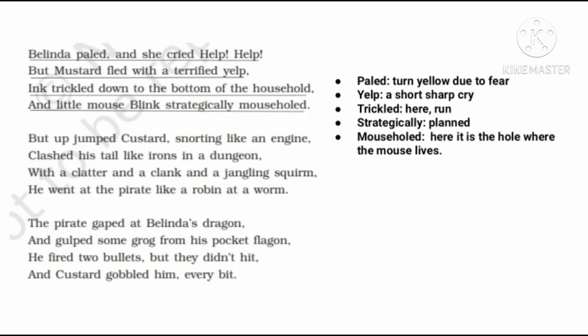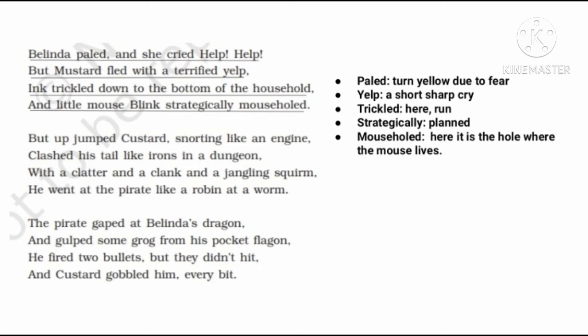Stanza 9 of the poem is as follows. Belinda paled, and she cried, "Help, help!" But Mustard fled with a terrified yelp. Ink trickled down to the bottom of the household, and little mouse Blink ran strategically to his mousehold. Here, paled means turned yellow due to fear. Help means a short, sharp cry. Trickled means ran. Strategically means planned. Mousehold here means the hole where the mouse lives.